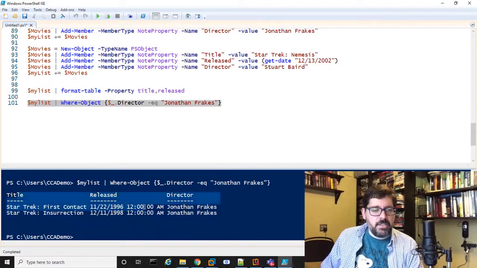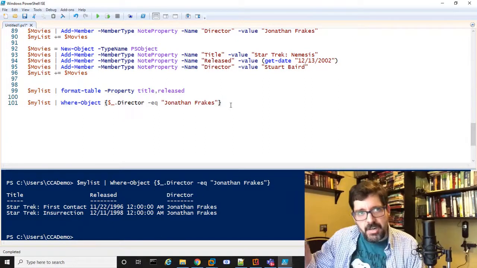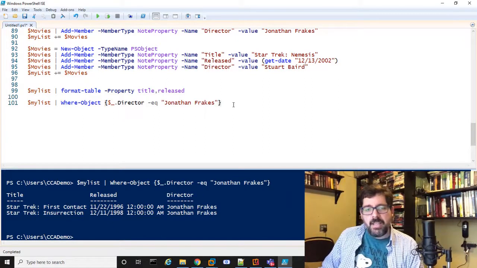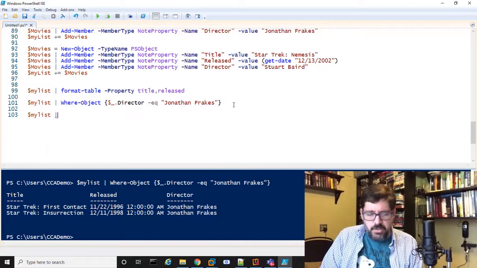There we go, right? So I was able to query for just where the director was equal to Jonathan Frakes. So it was able to filter that for me. So I can start kind of filtering my objects. There are other things you can do with where object that are useful. So for example, with where object, I can,